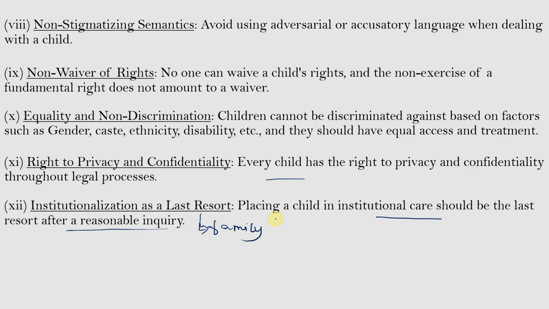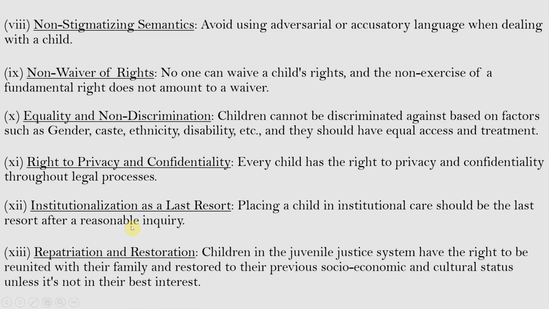Institutional care, such as a children's home, an observation home or special homes, shall be the last resort. For example, if a child who is an orphan is placed in a children's home, the Child Welfare Committee shall make all possible efforts to give the child for adoption and send them to a family. And the next principle is